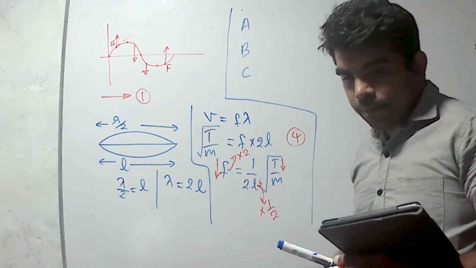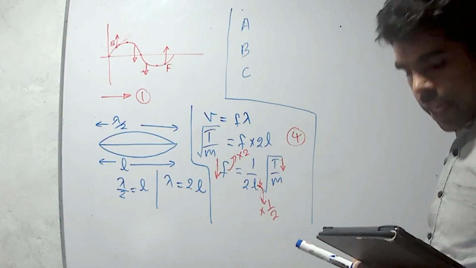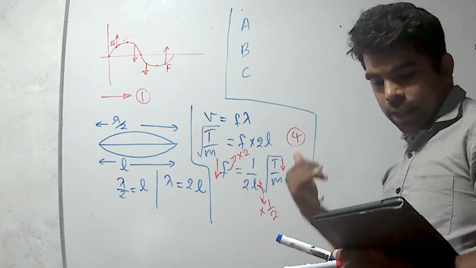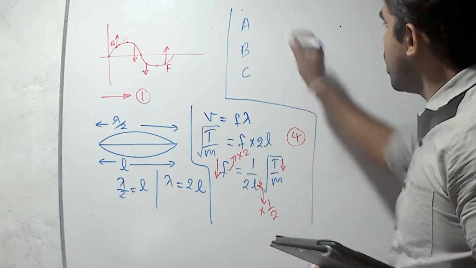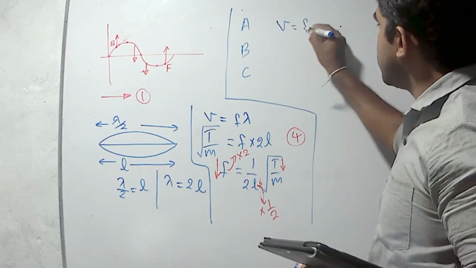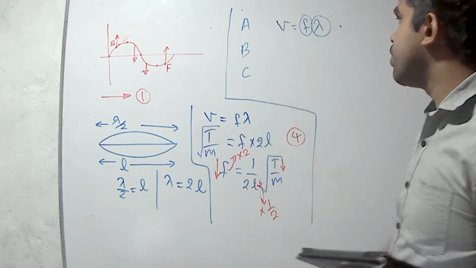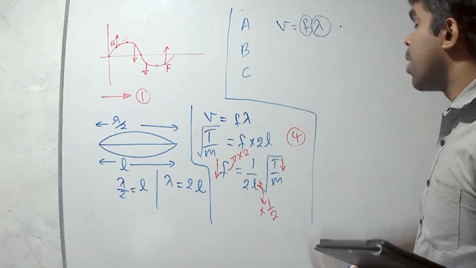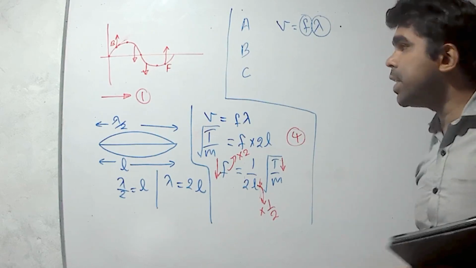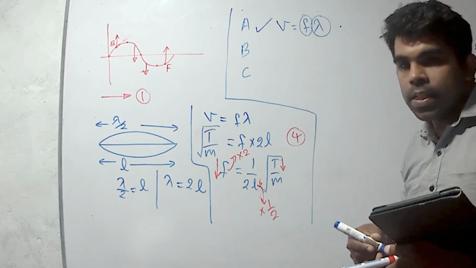Then A is correct. If the wavelength differs only slightly, we can observe a change in frequency, because when changing wavelength, frequency is changing. Then it is correct.